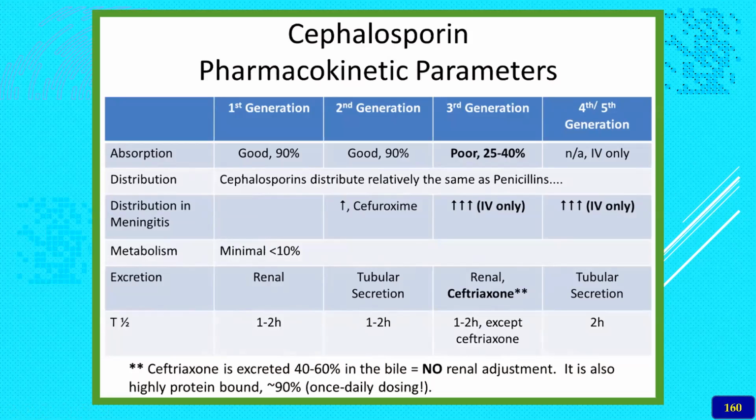That's why it is very commonly used in veterinary practice. The half-life of the first generation is just 1 to 2 hours, very short. They act quickly, and as they are very potent, this half-life may be sufficient for the antibacterial action.